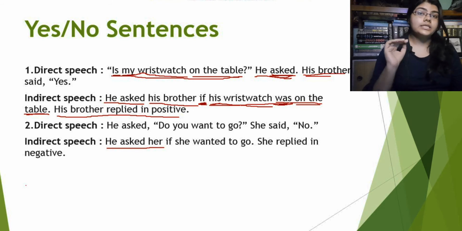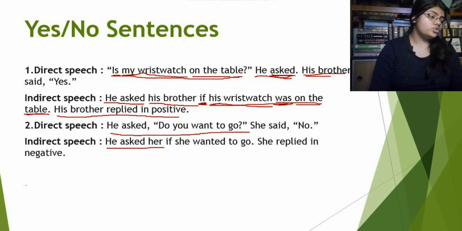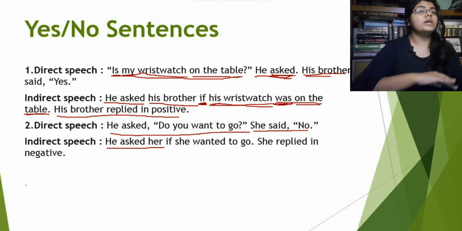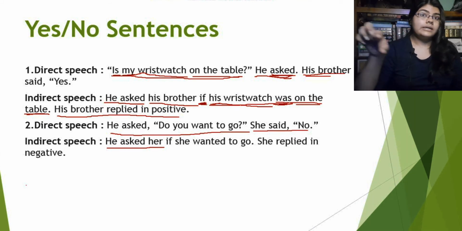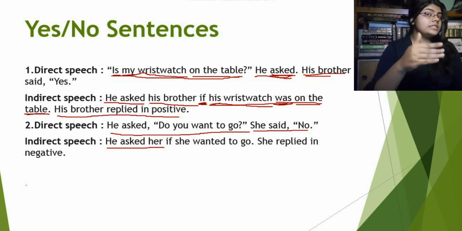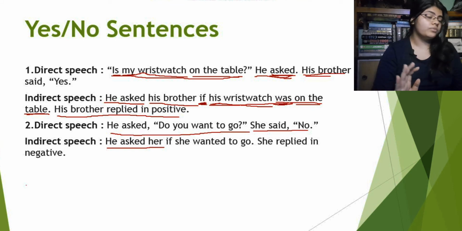See guys, in the yes no sentences, we are using two sentences in a direct speech, right? He asked, do you want to go is one sentence. Again, she said no is another sentence. So, in the indirect speech, we have to give the complete information about who is asking the question to whom. So, that's why we are using the complete form here. Like, he asked her. We are telling completely who is asking the question to whom. Right? So, the first part will be, he asked her.